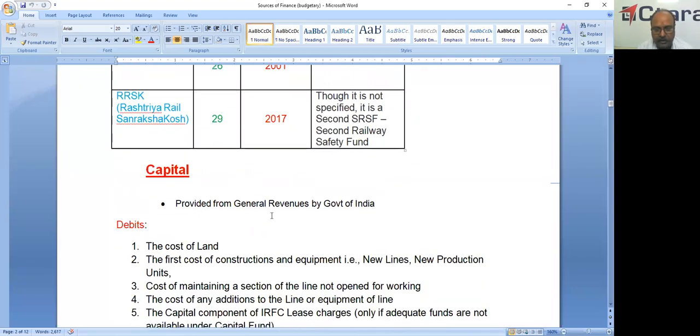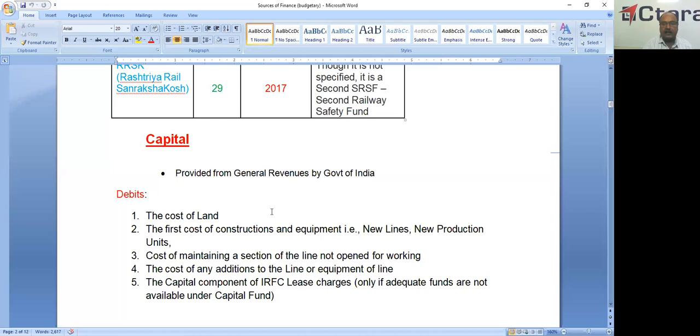Now we'll check the sources one by one. Capital, also called loan capital, is provided from the general revenues by the Government of India. So it is provided by the Ministry of Finance from the general revenues. Normally it is disclosed at the time of announcement of the budget. For any fund we will discuss the debits and credits. That is very important: what are the debits to the fund and what are the credits to the fund? Credits means receipts. Debits means outgoings.